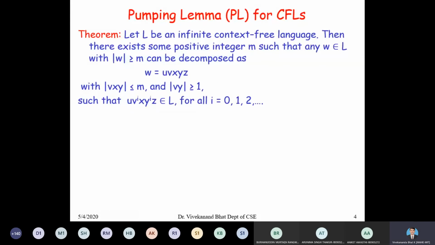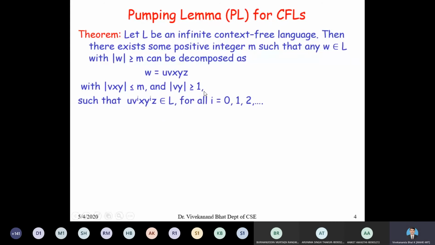The pumping lemma for context-free languages states: let L be an infinite context-free language. Then there exists some positive integer m such that any W belonging to L with length of W greater than or equal to m can be decomposed as W = uvxyz, with length of vxy less than or equal to m and length of vy greater than or equal to 1.